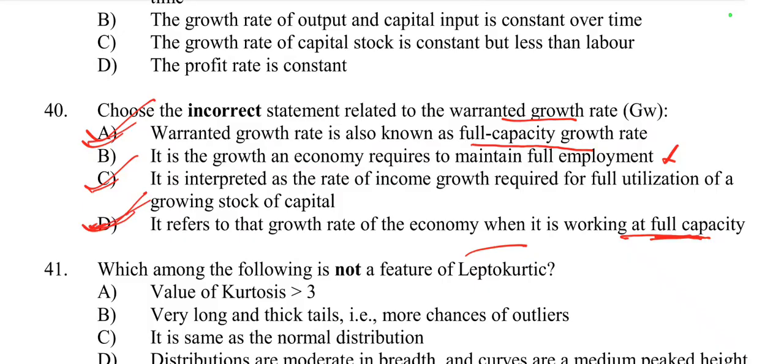So the correct statements are options A, C and D, but the question asks for the incorrect statement. So only option B is incorrect here. So the right option is option number B according to the question.